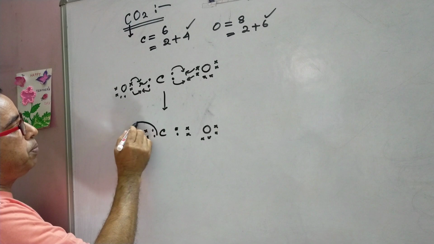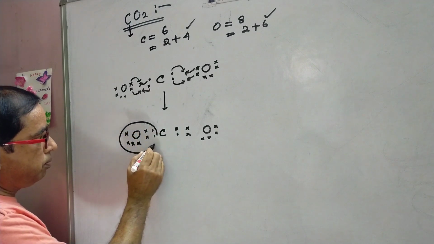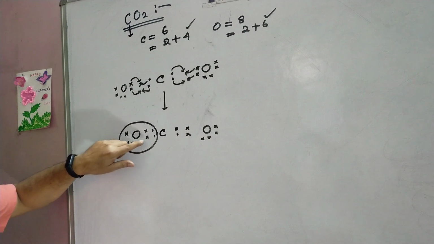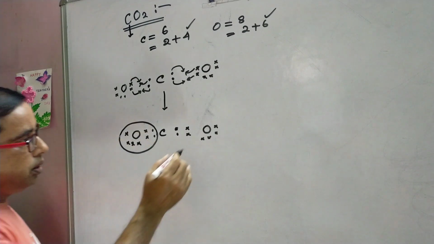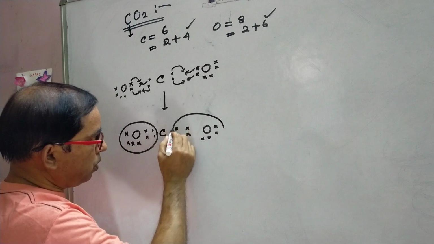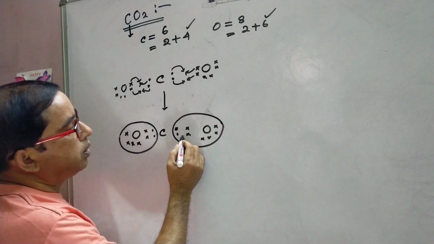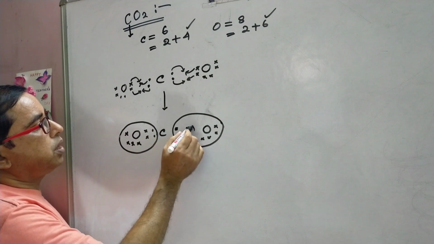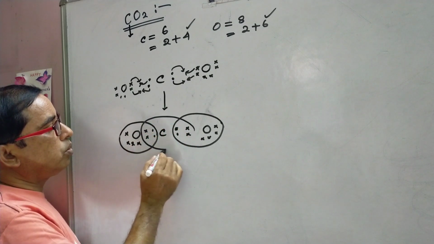These shared pairs are counted for the oxygen, and oxygen has 8 electrons: 1, 2, 3, 4, 5, 6, 7, 8. The same is the case for this oxygen atom. Here are 8 electrons. And for carbon, all these shared pairs of electrons are counted.